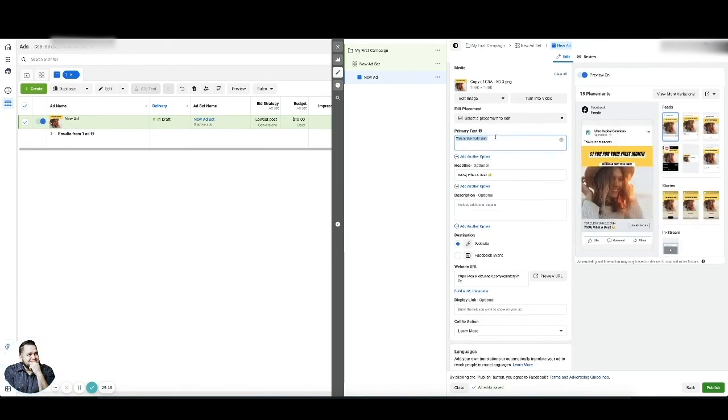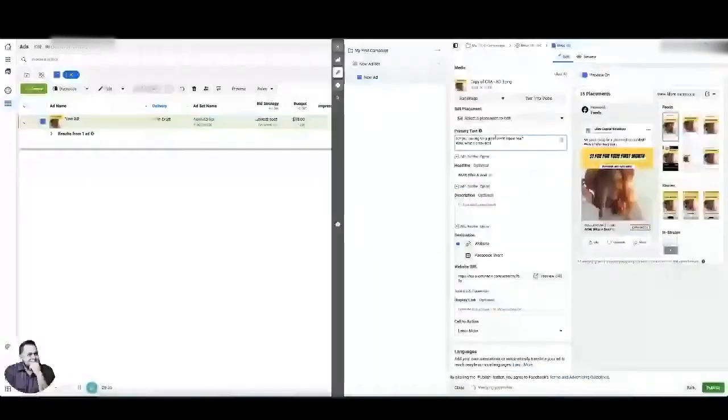And the same thing with the text. You want to keep it short and simple. Wow, what a crazy deal. Or I'll ask a question like, are you looking for a great credit repair deal? Get your first month for $1.